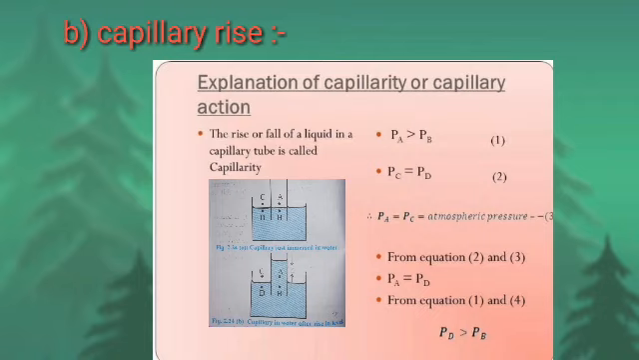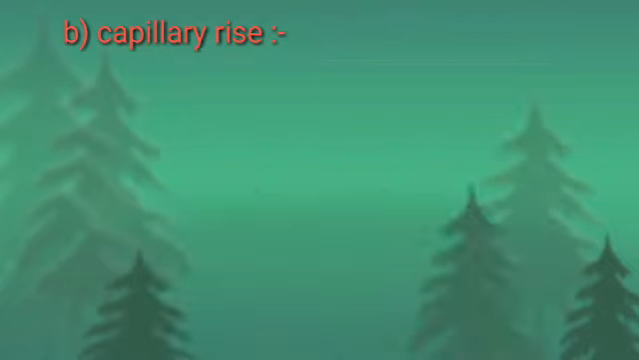But we have pressure at point D greater than pressure at point B, so equilibrium is not achieved. To achieve equilibrium, the liquid rises in the capillary until PB becomes equal to the pressure at point D. This is the reason why liquid rises inside the capillary tube.